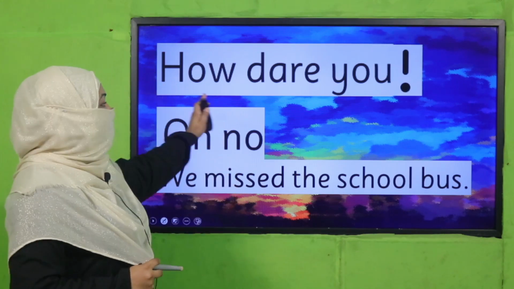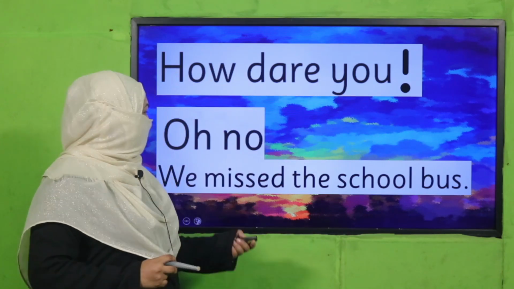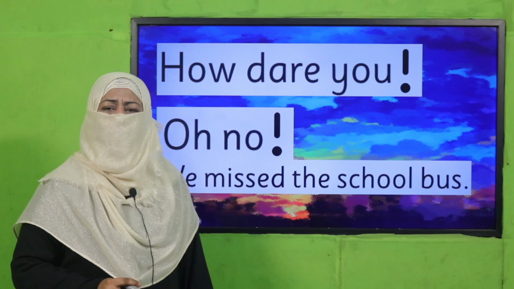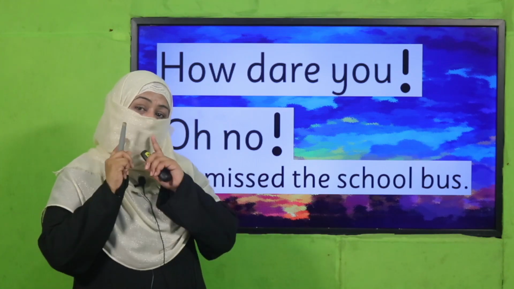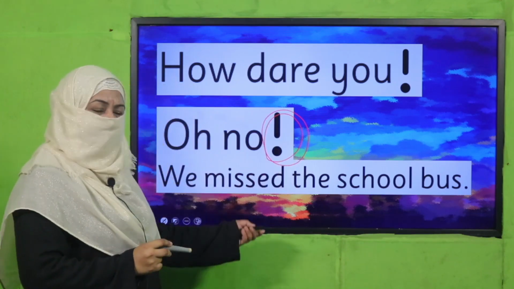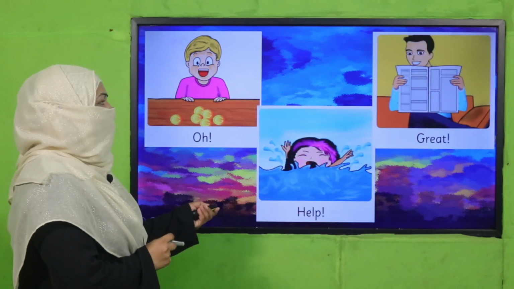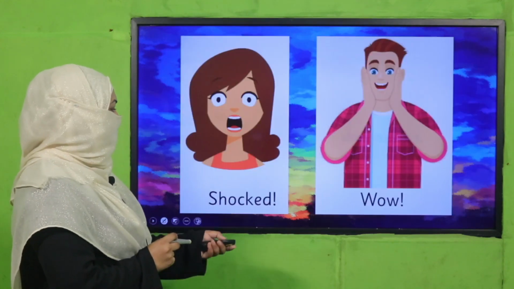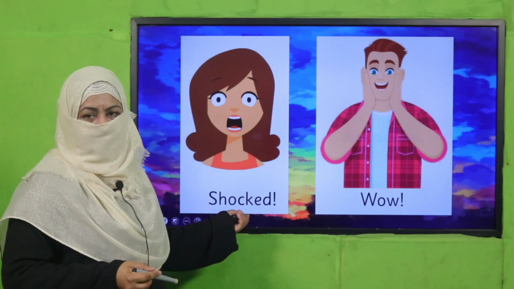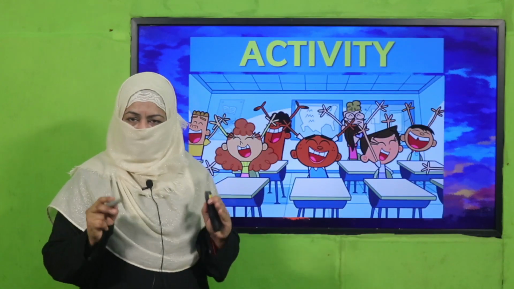How dare you! So when it's written like this and an exclamation mark is there, you will read it like this. How dare you! Or, oh no, we missed the school bus! Oh no, we missed the school bus! So when you're reading, you should read it with expressions because of this exclamation mark, right? Okay, so these are different situations. Oh, help, great, stop, alas, shocked, wow. So these are the words when you are expressing, you will express it, and in writing you will place an exclamation mark. Are you clear with the use of exclamation mark?